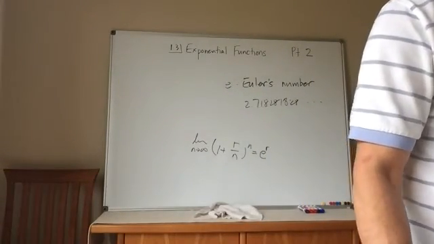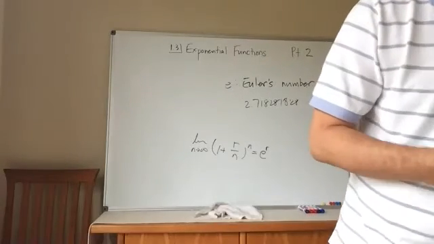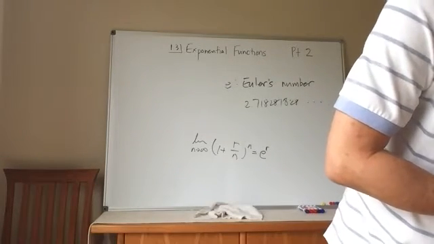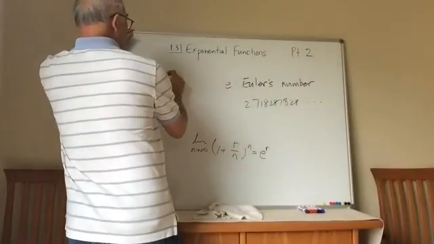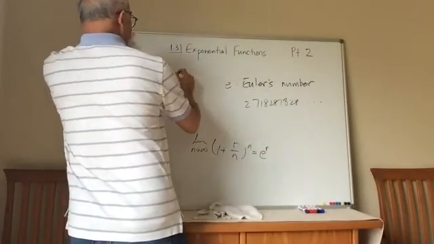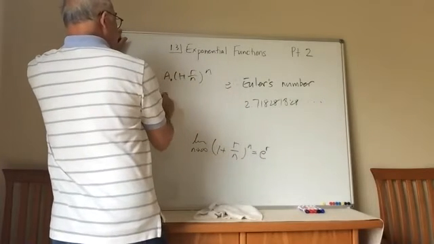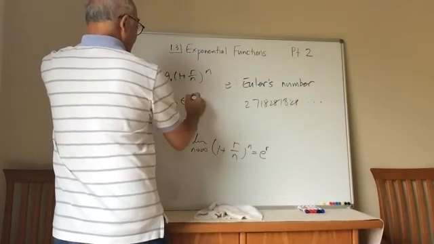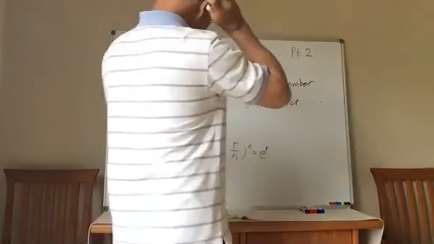So if I'm going to compound this continuously for, let's say, t years, my initial equation is now going to become, for continuous compounding, e to the r, and if I'm going to do this many years, t years, this is what it's going to look like.